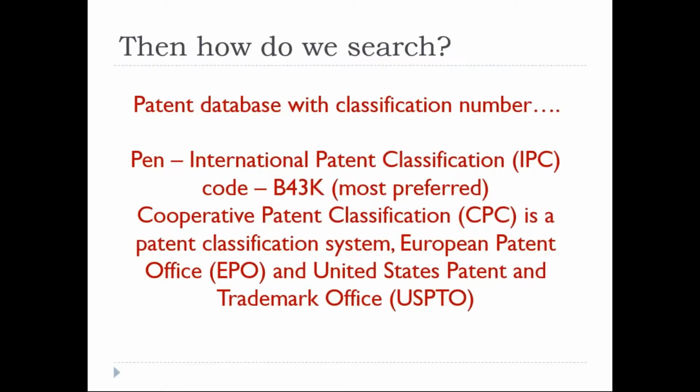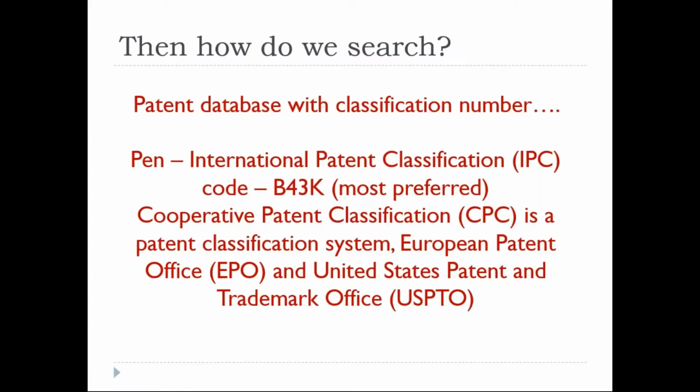So again, I don't want to confuse you. If you don't know anything, please leave it. Only keyword search is enough. You don't need to get confused with this. But as a whole, for that one keyword, you can easily find the code, the IPC, International Patent Classification number. I have taken only the pen. Its most preferred one is B43K. You may ask, where do I get this?